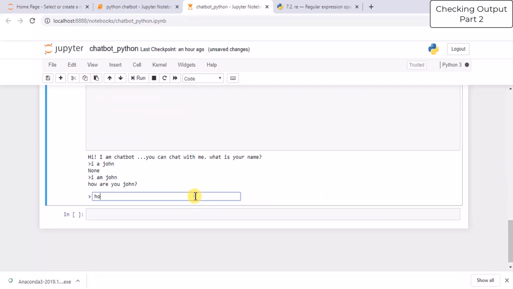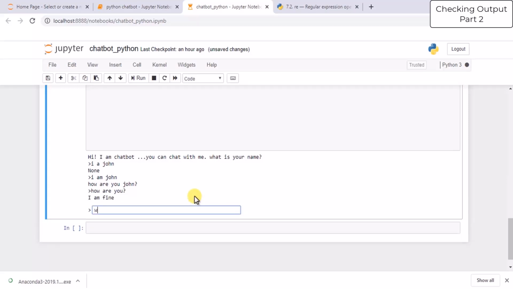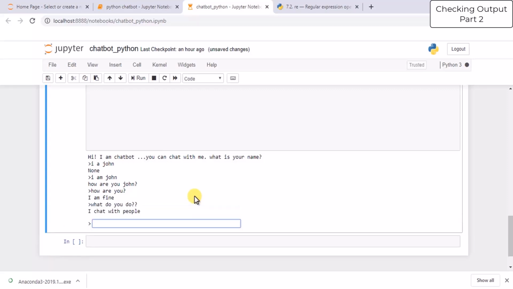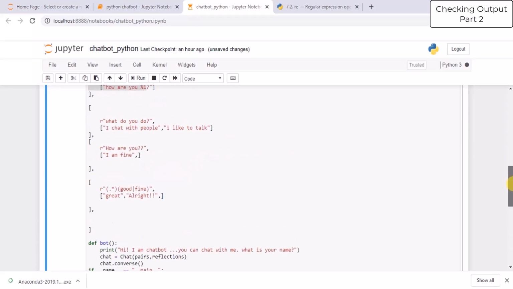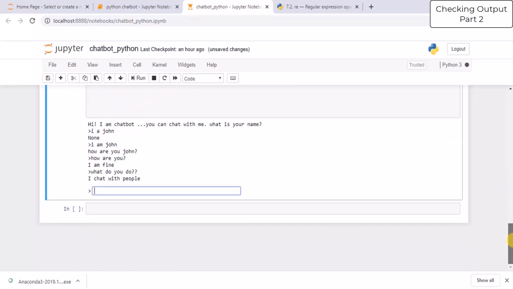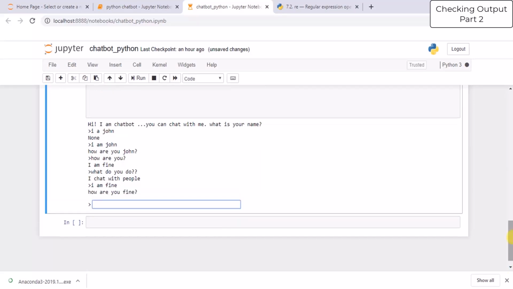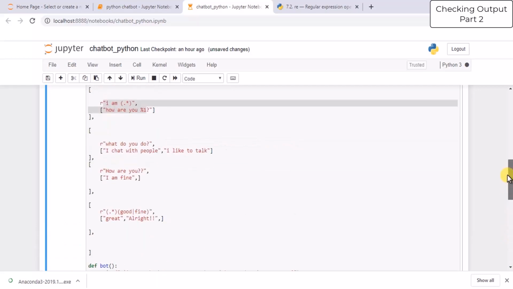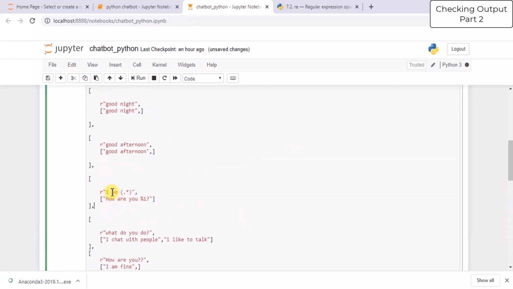Like for example, if I write how are you? I'm fine. What do you do? I chat with people. So we will try more such queries like, for example, if I write I am fine. I am fine. How are you fine? It is showing how are you fine. See, because what I have written is I am as the sentence which I have created and I have added this thing. So whatever you write here, it will show like how are you fine. Okay. So these are the small things, but this thing matters.